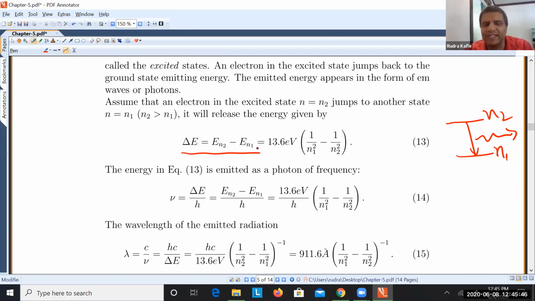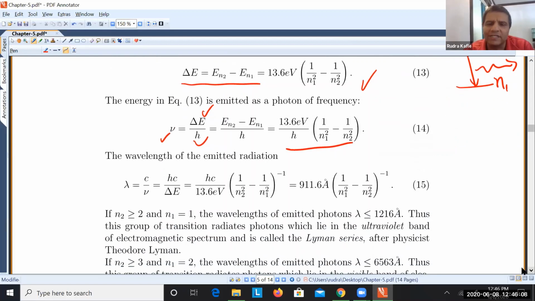The energy difference is given by this. So plug in the values of 13.6 divided by n squared for N1 and N2, and you will get that. And you can calculate energy from the difference in frequency: the difference in energy divided by the Planck constant, and you get that. And you can use the wave equation. Then you can calculate the wavelength from here, equation 15.